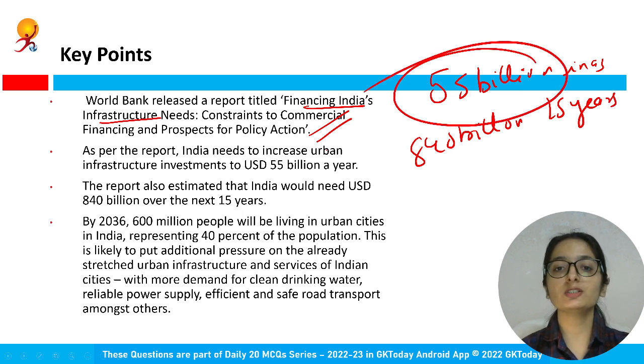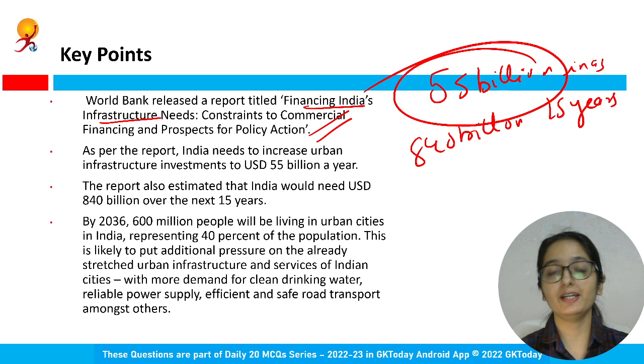55 billion dollars, we need to make sure that we increase the urban investment to 55 billion US dollars a year. Why are we saying so? What this report is mentioning is that by 2030, we all know urban challenges and urban migration are there, and according to this report, 600 million people will be living in the urban cities.